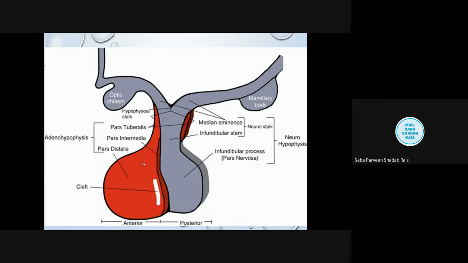It is a very large, compact, and highly vascular part of the pituitary gland. We had already discussed that it is derived from an outgrowth of oral ectoderm, Rathke's pouch. Now, when we observe it, it has three further parts. The first part is the pars distalis, the distal part. I have already explained proximal and distal many times, right? So the distal part is the pars distalis, this part.